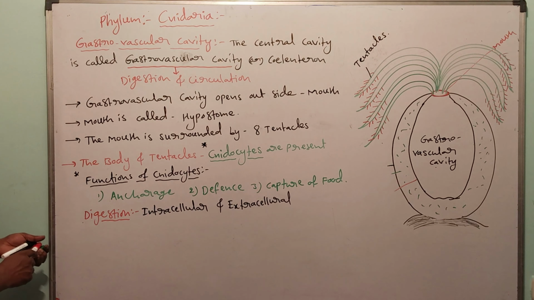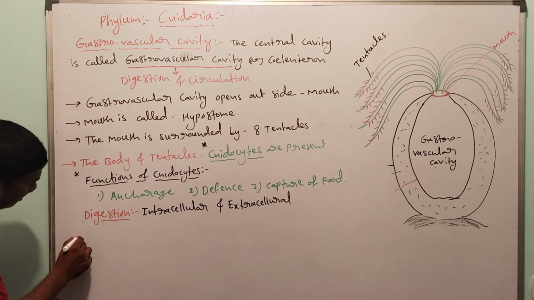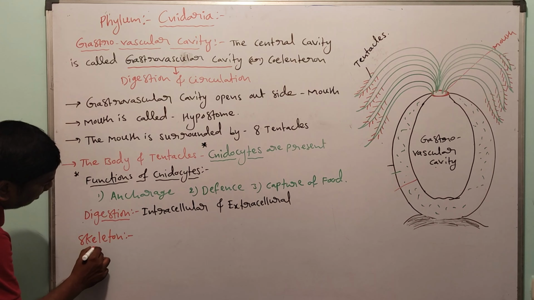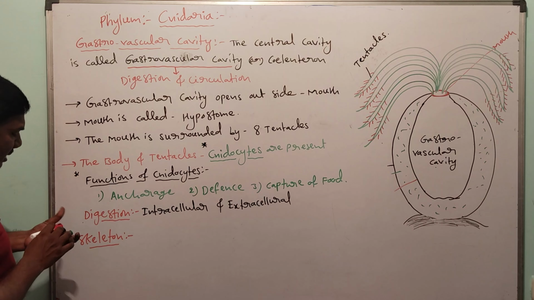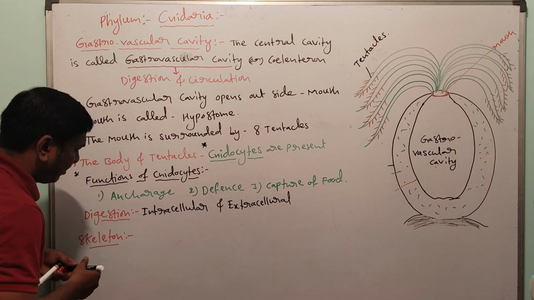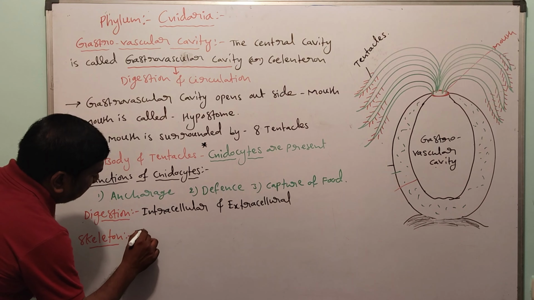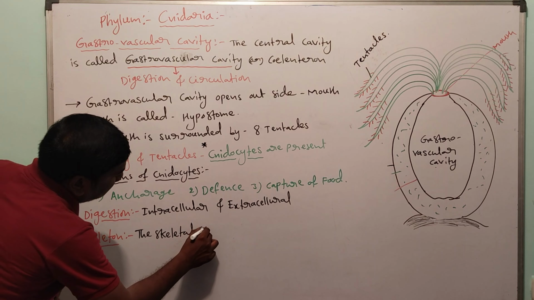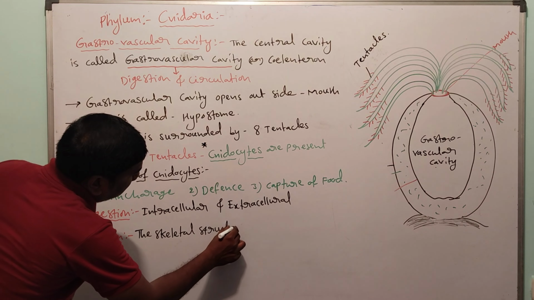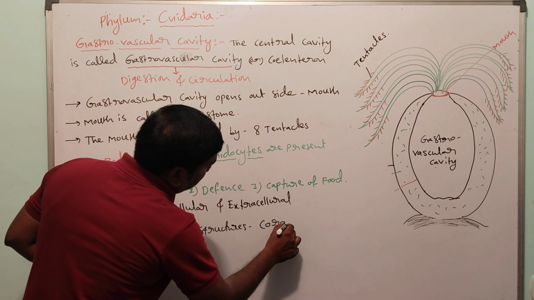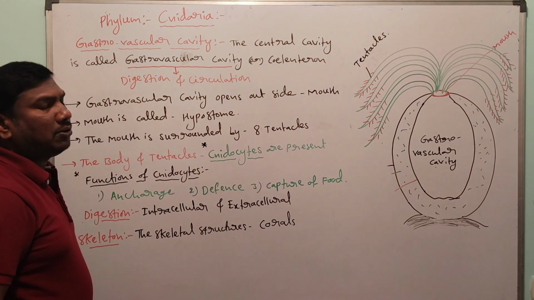Next, the skeleton. The skeletal structures are corals.